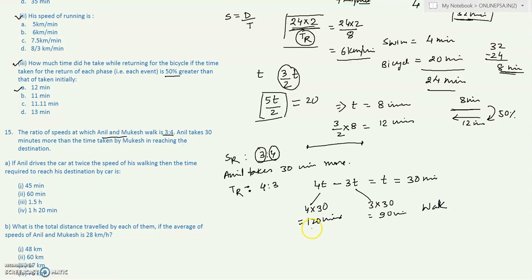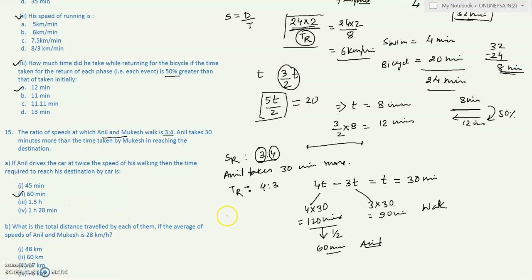Now the question says, if Anil drives a car to cover the same distance at twice the speed. If the speed is twice, obviously the time is going to be halved, right? So the time is going to be 50% of this one, half, which is 60 minutes. So in 60 minutes, Anil will take a car and start from his original position and reach his destination, right? So 1 hour is the time that we are looking for here.